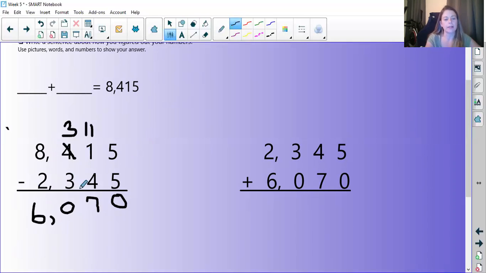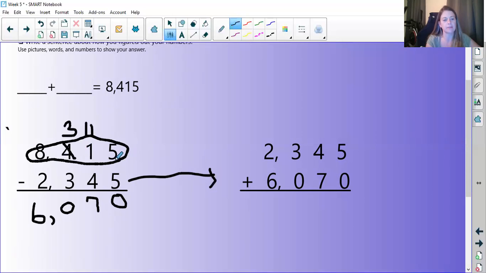Now I can check this by adding. I can check my math by taking these 2 bottom numbers, moving them over, and adding them together to see if I get 8,415 as my answer. So 5 plus 0, remember I'm going to start in the ones place. 5 plus 0 is 5. 7 plus 4 is 11, but I can only put 1 digit down here.